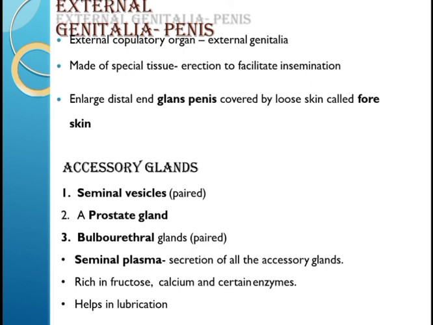Calcium and certain other enzymes are also a part of seminal plasma. Bulbourethral gland: this secretes mucus and an alkaline fluid into the urethra. The mucus helps in the lubrication of penis and neutralizes any urinary acid in urethra. These are situated beneath the bladder and behind the urethra.